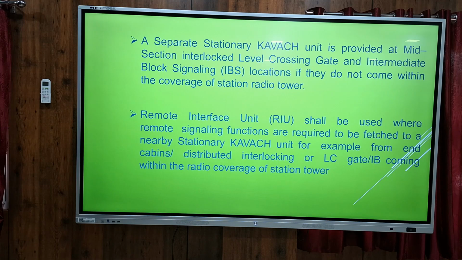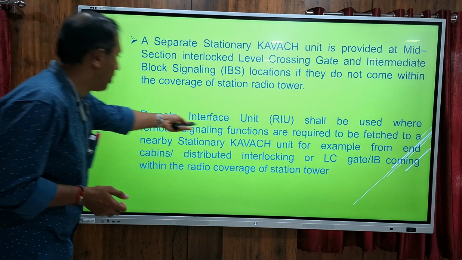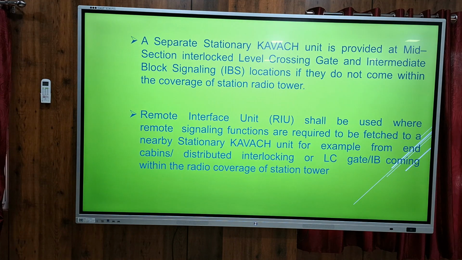And the remote interface unit shall be used where remote signal functions are required to be fetched. Suppose it is an LC gate. The signals and inputs from that interlocking panel have to be transmitted to the loco. For that, we have to install an additional unit, the remote interface unit, and with this we will transmit the signal to the loco.